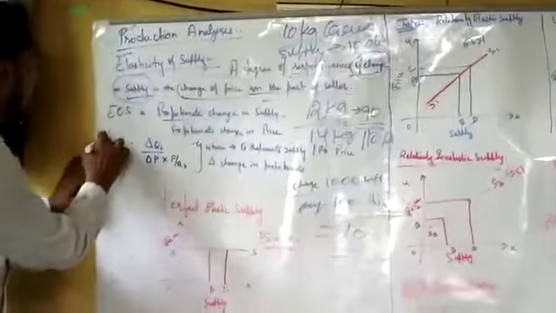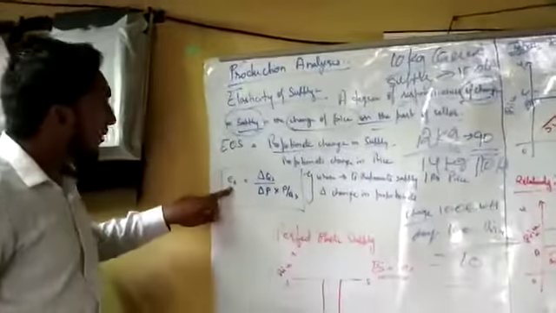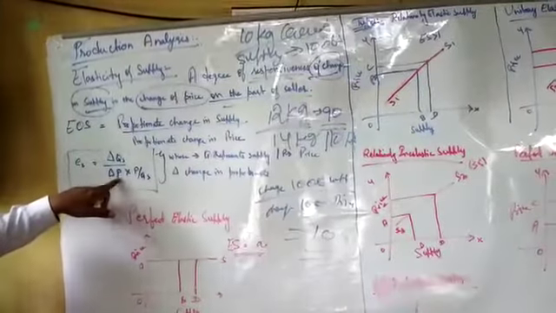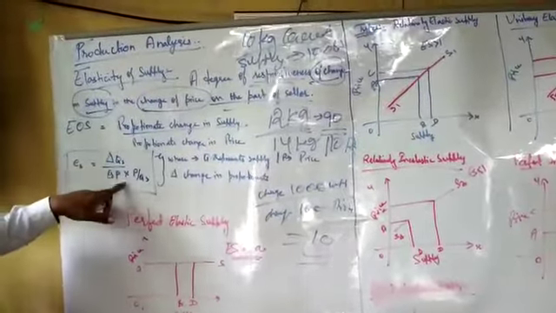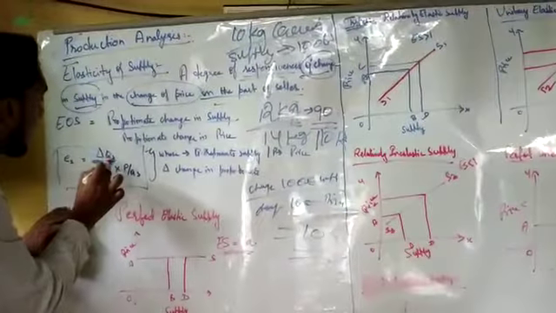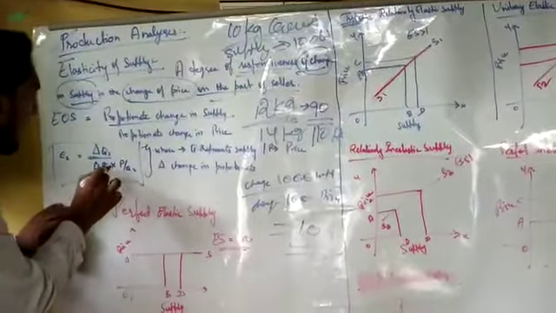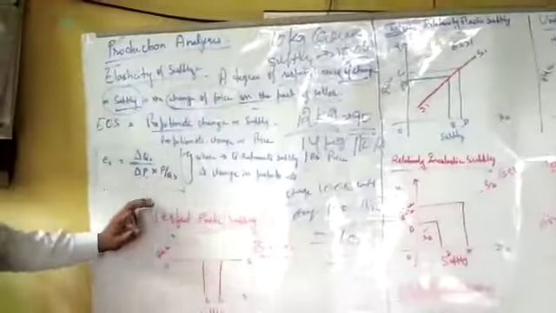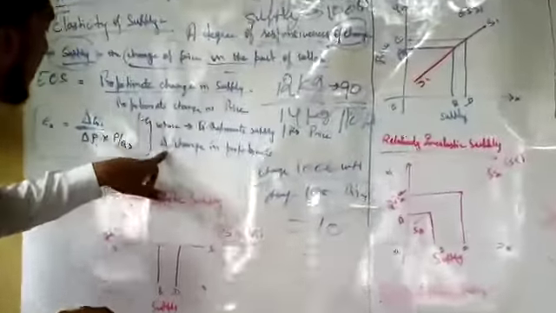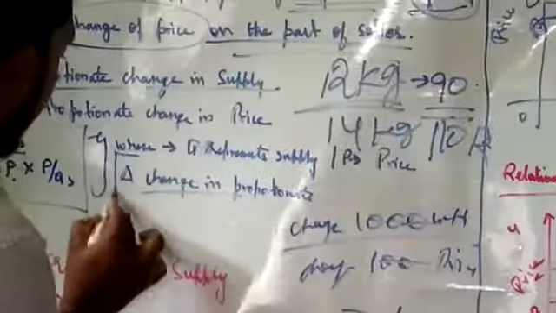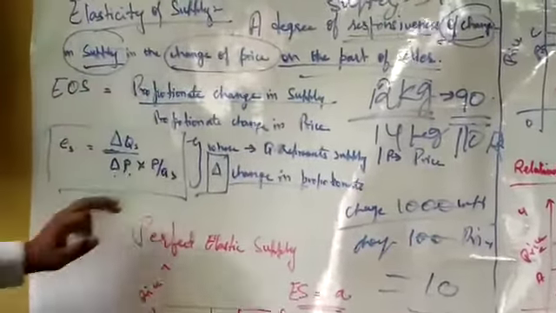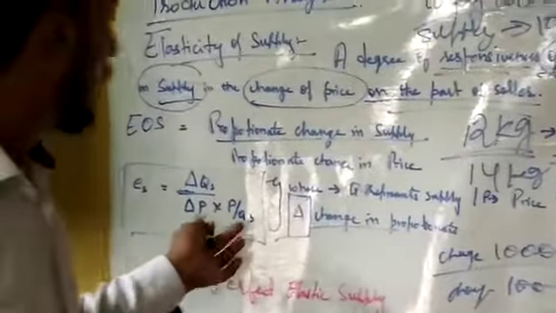Let's see it in the mathematical aspect. Elasticity of supply is equal to ΔQs divided by ΔP, multiplied by P by Qs. This is nothing but proportionate change in Qs divided by proportionate change in P. Here Q represents supply, and this symbol Δ means change in the figure, and P means price and Q means supply.